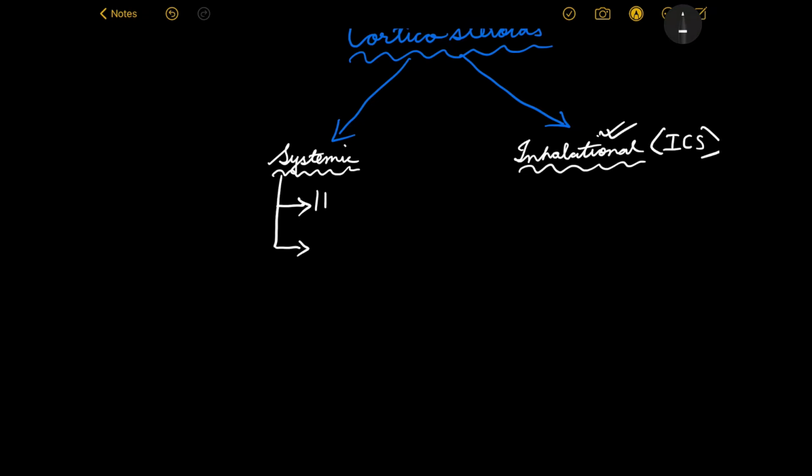I think you have heard of these names: hydrocortisone and prednisolone. These are two of the most important systemic corticosteroids.